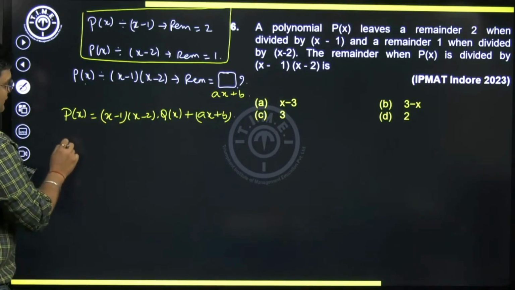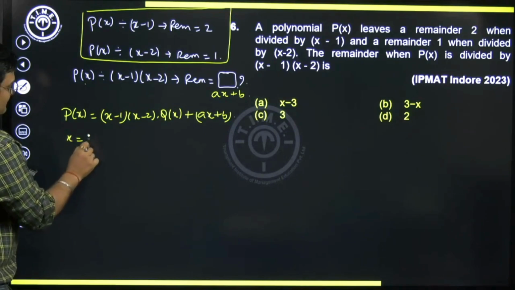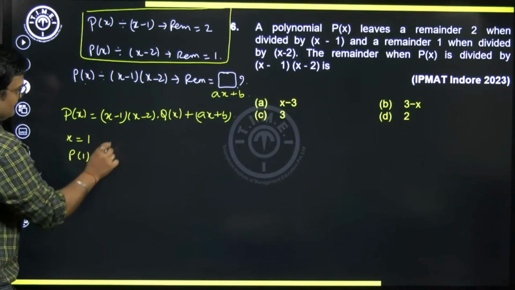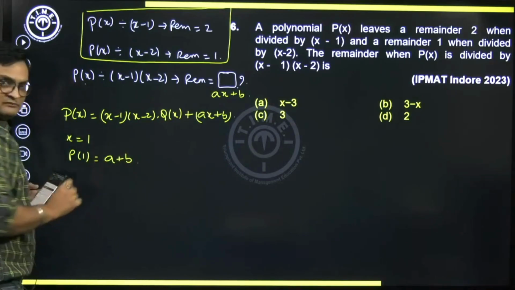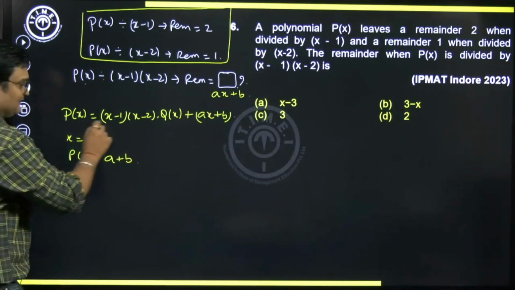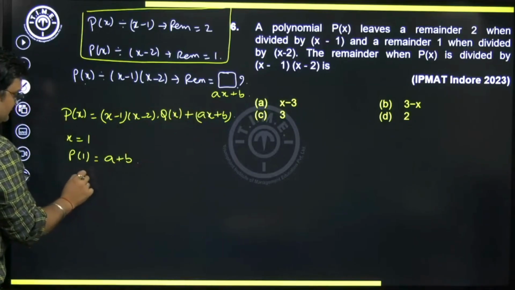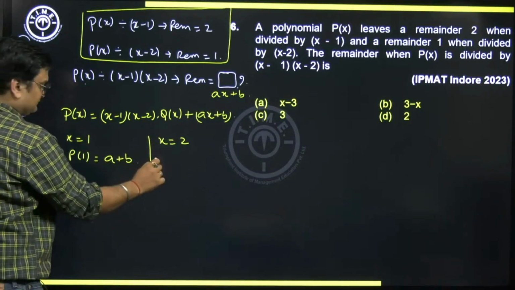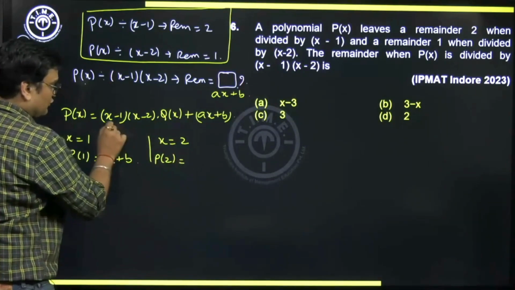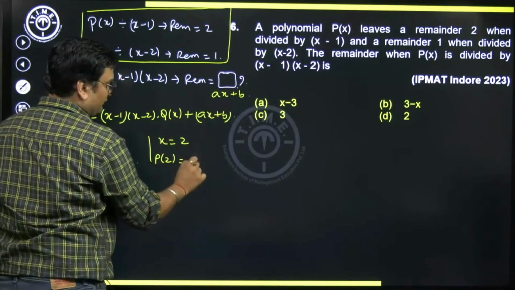I'll get p of 1. This entire thing will become 0, and it is going to be a plus b. Similarly, what will happen in this equation if I put x equal to 2? What would that give me? p of 2 is going to be 0, plus 2a plus b.